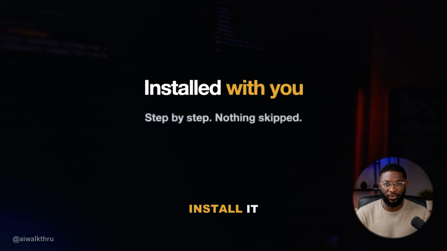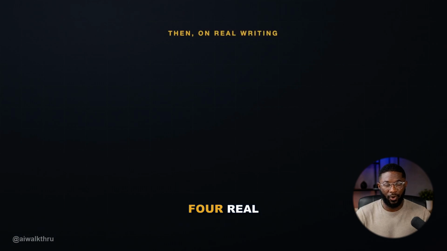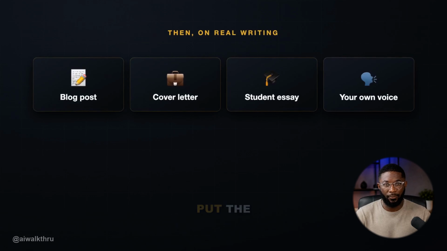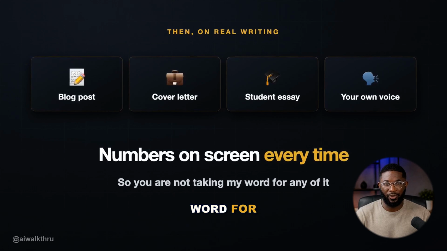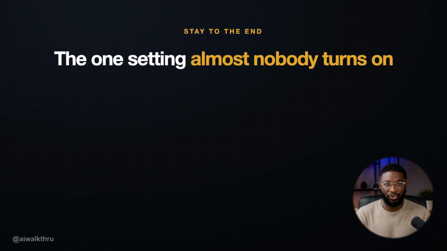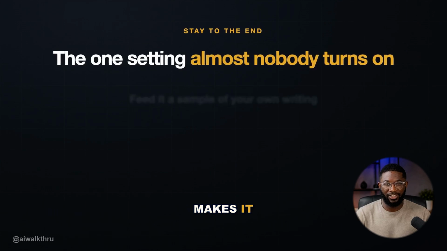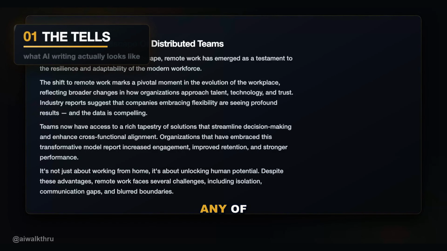I am going to install it with you step by step, nothing skipped. Then I am going to run it on 4 real pieces of writing and put the numbers on screen every single time, so you are not taking my word for any of it. And near the end, I will show you the one setting almost nobody turns on, the one that makes it write like you instead of writing like a clean robot. First, why any of this is needed.